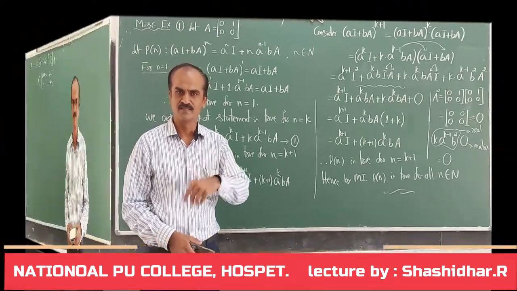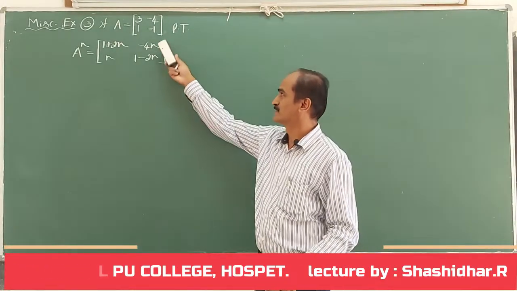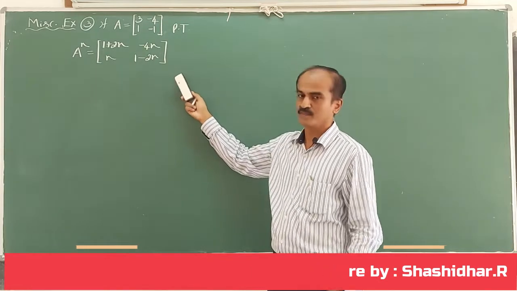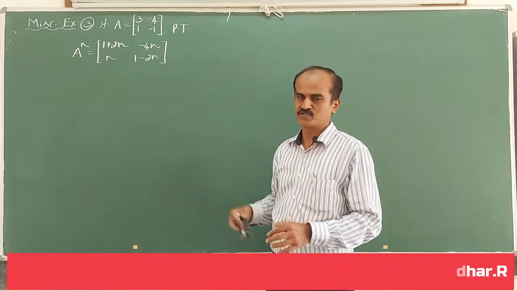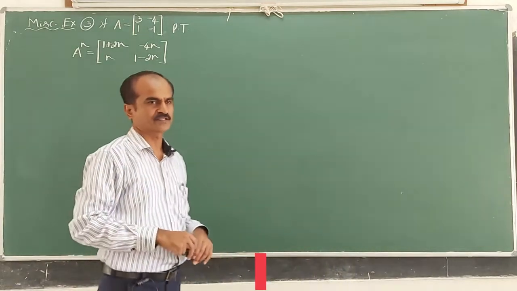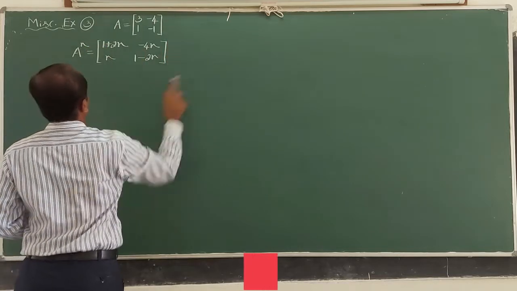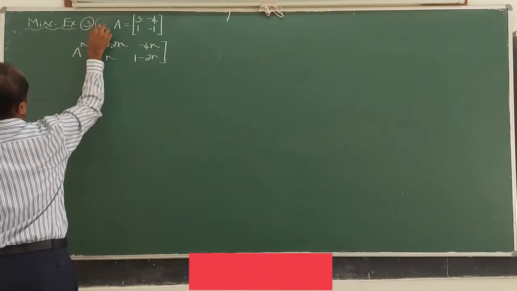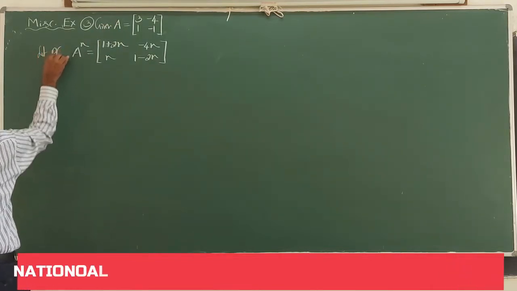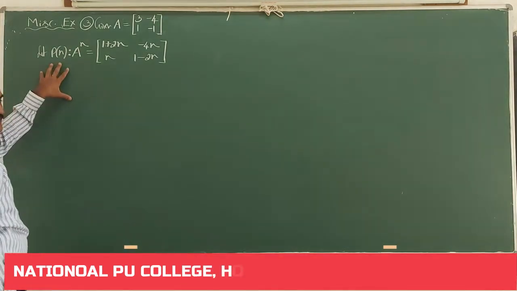I will answer the third question. In the third question, they are given, if this is a matrix, prove that A power of n equals the following, where n is any positive integer. Again, we have to prove it by mathematical induction. This is the given matrix. I will write this result as Pn, a statement containing n.